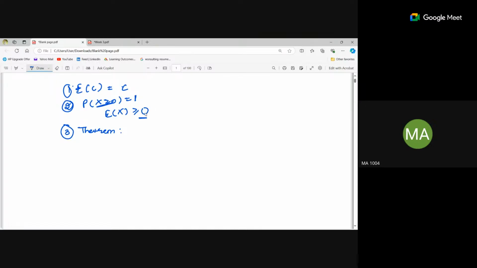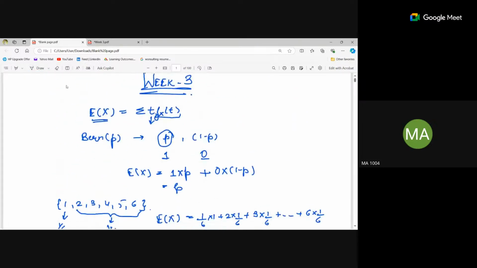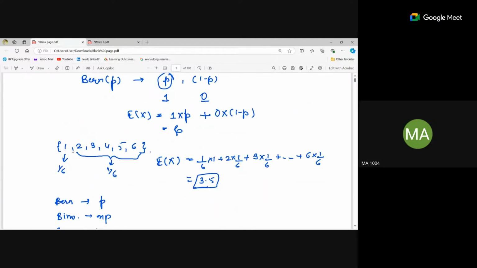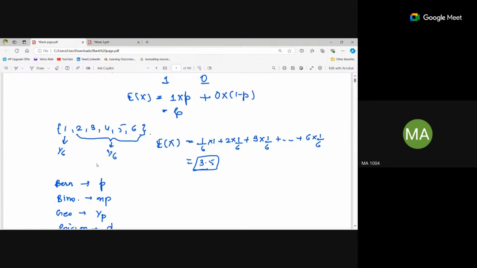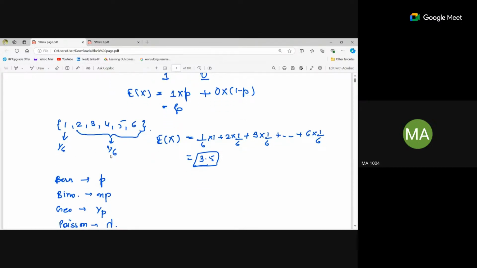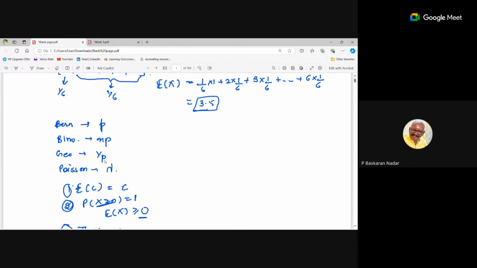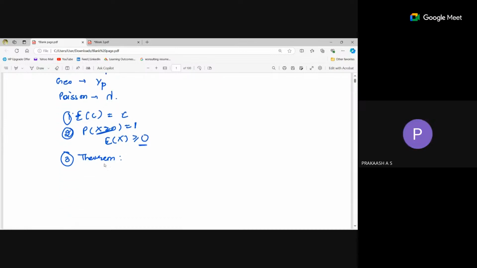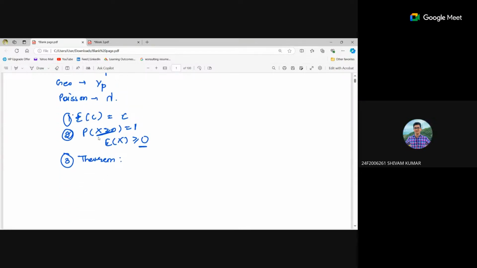Yeah, like in the above example, if we have seen throwing a dice, all the values of x are positive, right? And the probabilities are positive. Okay, what you're saying is x doesn't have a negative value at all. Yeah, if x is not having negative values. Ma'am, expectation value is expected negative value also. Sorry? When x is non-negative, then only expectation is non-negative. Yeah, greater than 0.